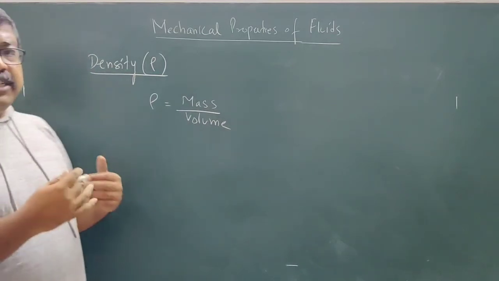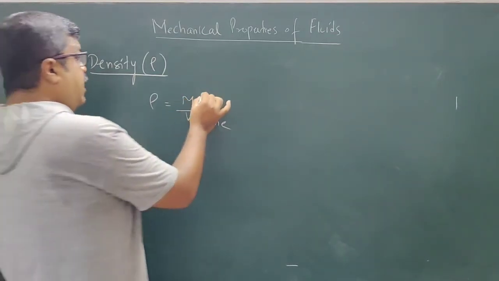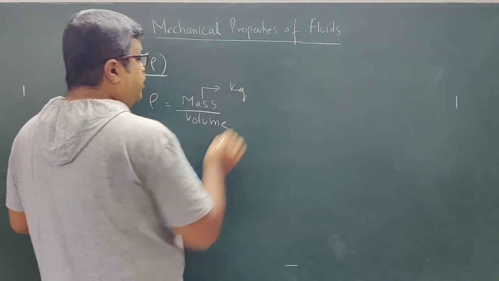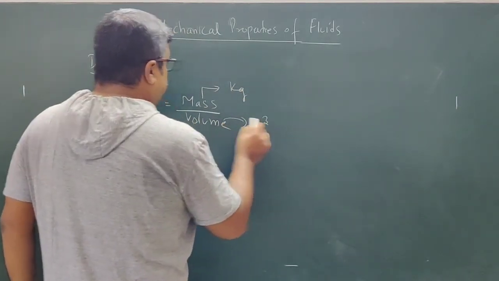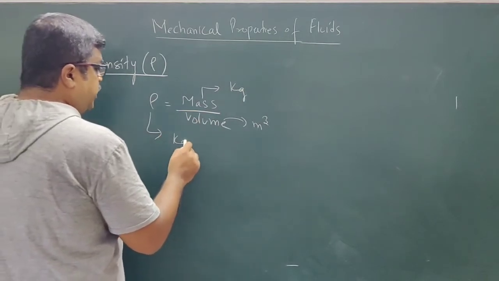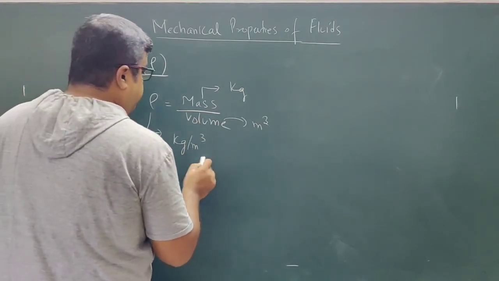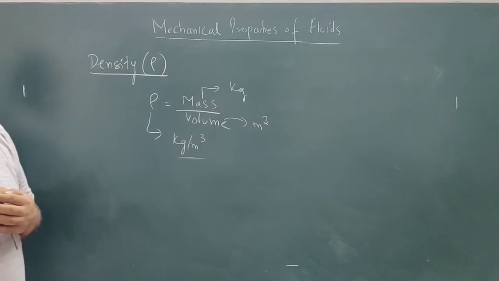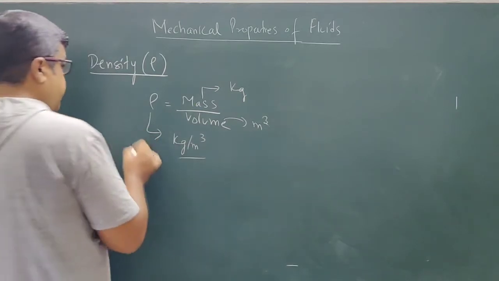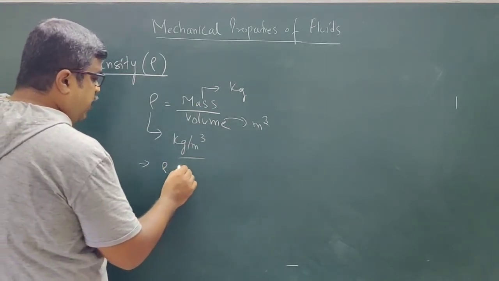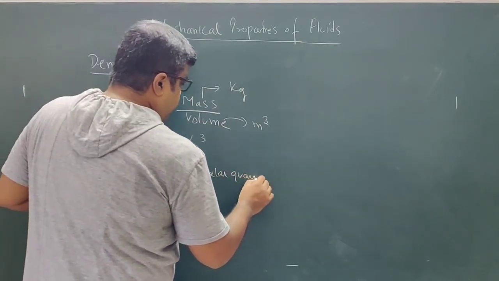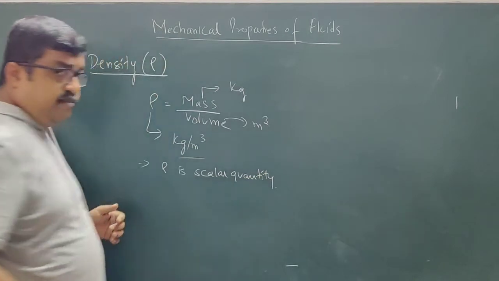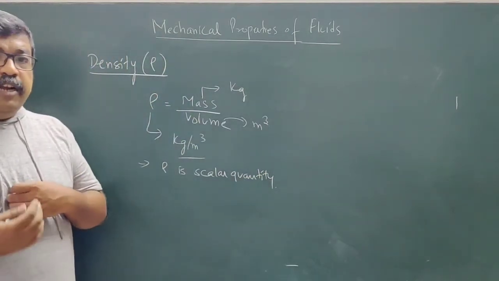Density is mass per unit volume. Mass is expressed in kg in the SI system and volume in meter cube. So density is expressed in units of kg per meter cube. Density is a scalar quantity. It does not have any direction, like pressure, it is a scalar quantity.